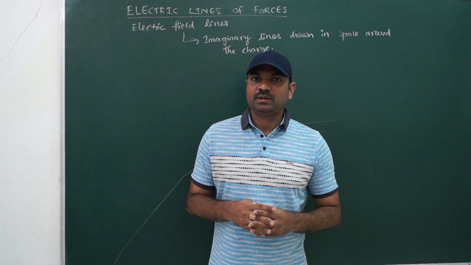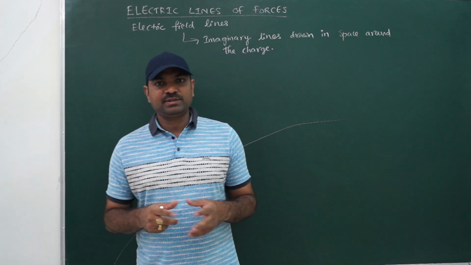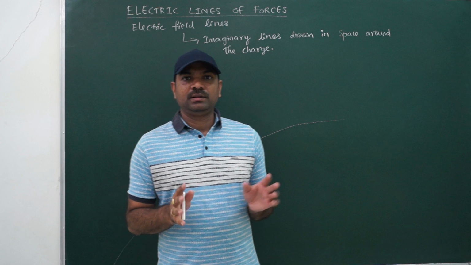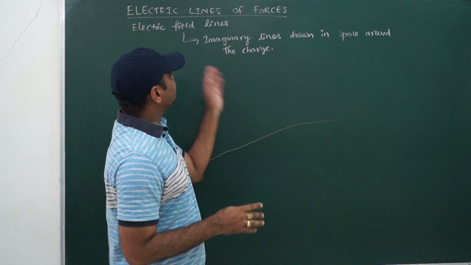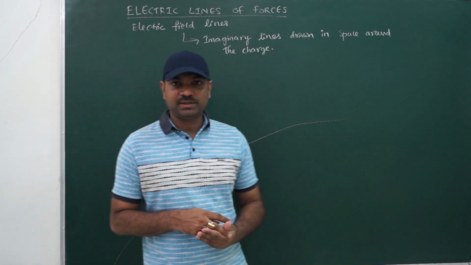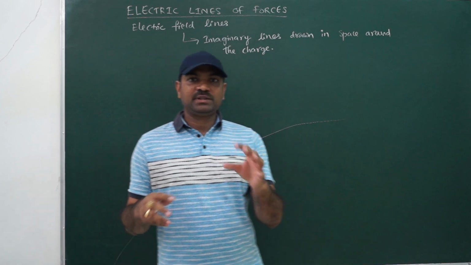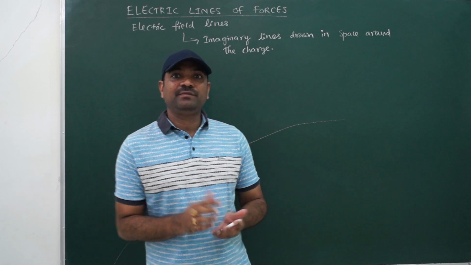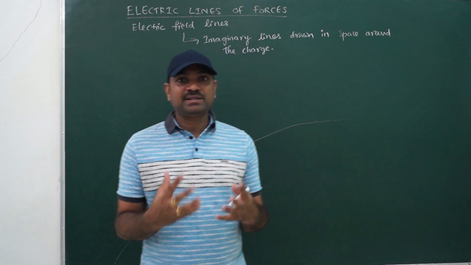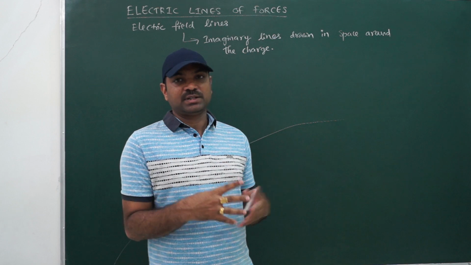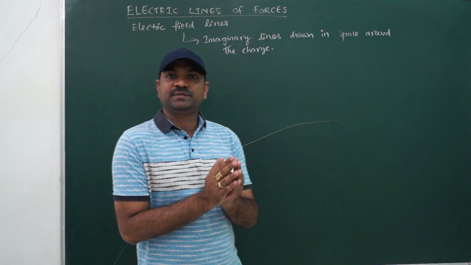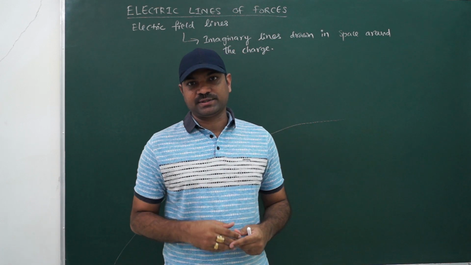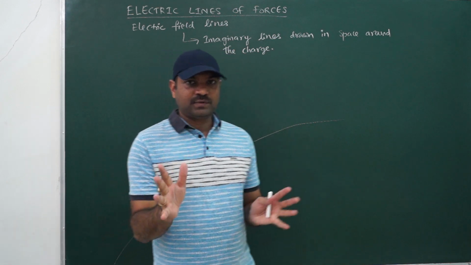Let us get into the concept. These electric field lines or electric lines of forces are purely imaginary lines. You can see here imaginary lines drawn in the space around the charge. If I am taking one charge, around the charge we are drawing the lines so that we can visualize or imagine how the field is around the charge. So the main purpose of these field lines is to get an idea of how the field is, and that is one important idea.